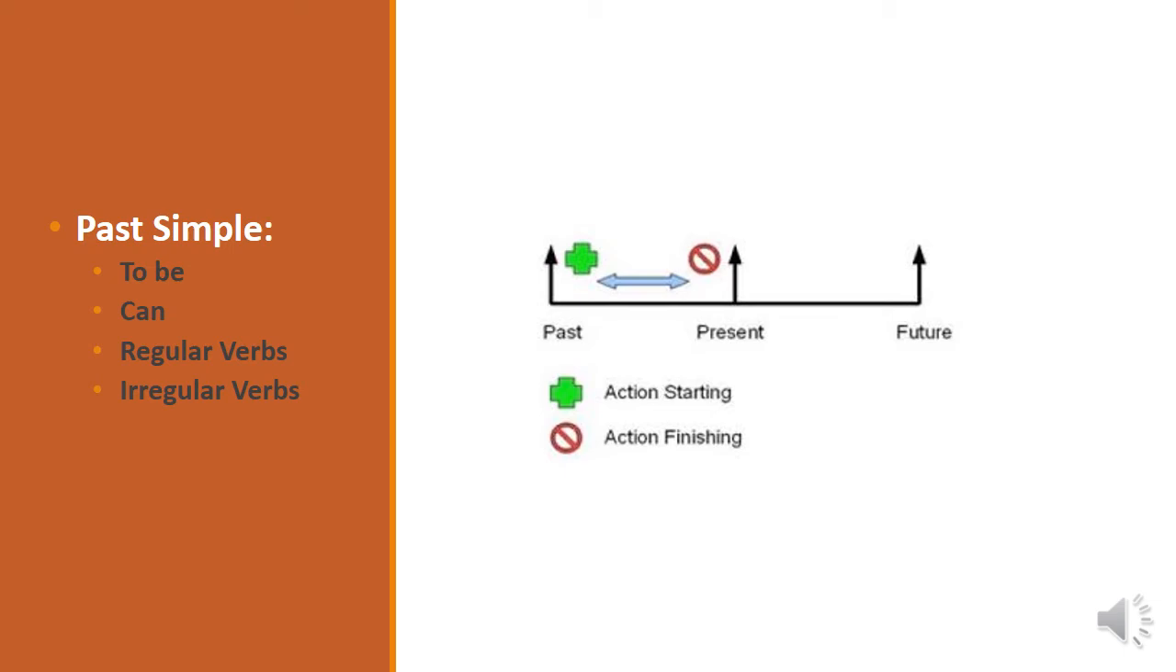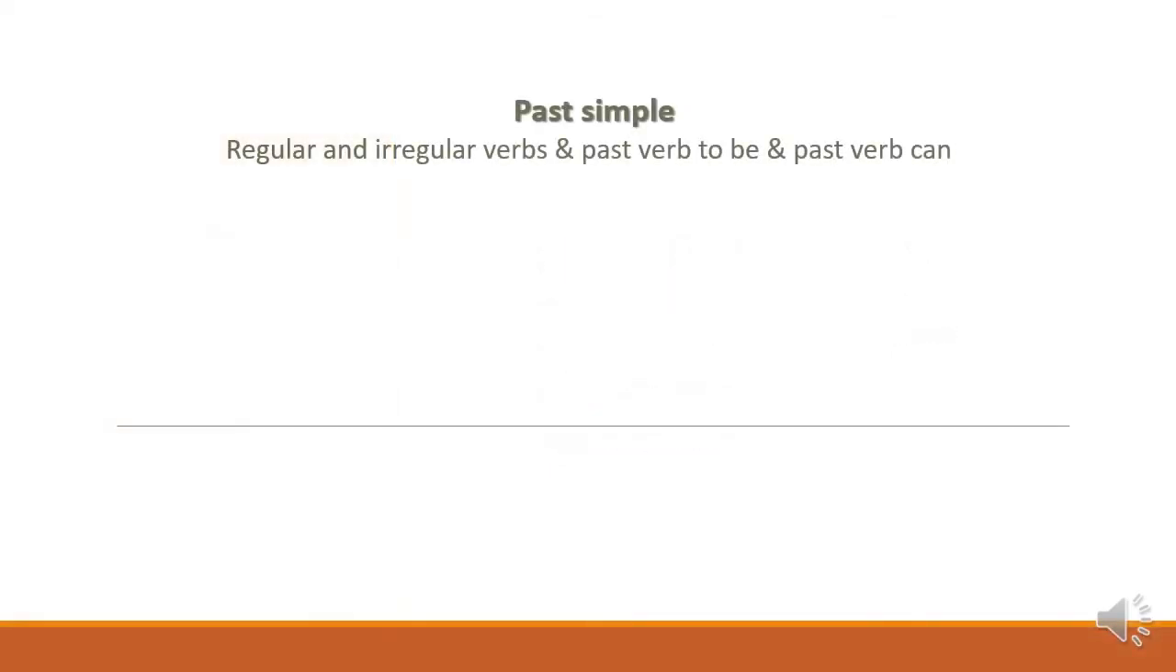Past simple. Now we will summarize everything we have seen about past simple. Let's start. We cover regular and irregular verbs, the past of the verb to be, and the past of the verb can.